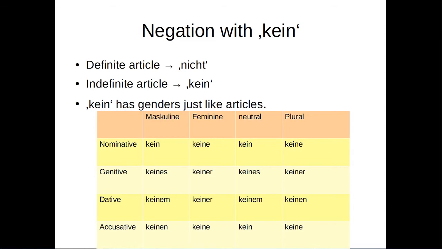Now let's look at kein. Many people get confused with this one because they think it's the same as nicht. The main difference is that kein is used with indefinite articles, while nicht is used with definite articles and to negate sentences. Also, kein has genders and generally behaves like a definite article. You can pause the video and take a closer look at the declension table if you want.